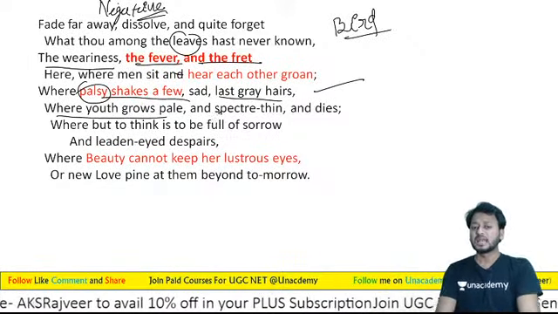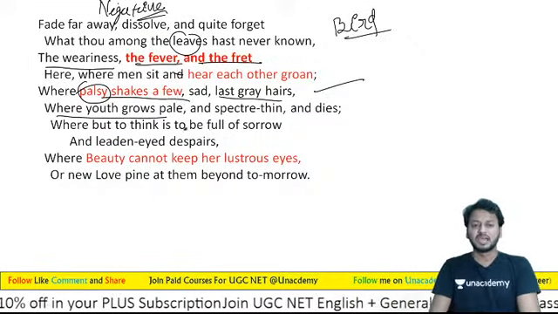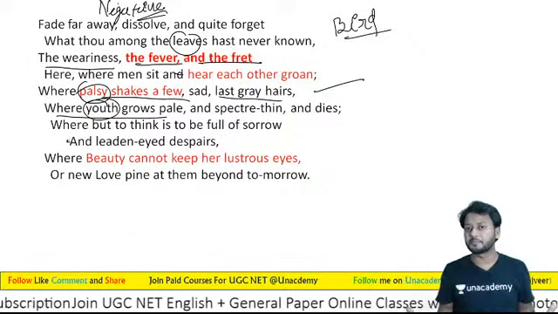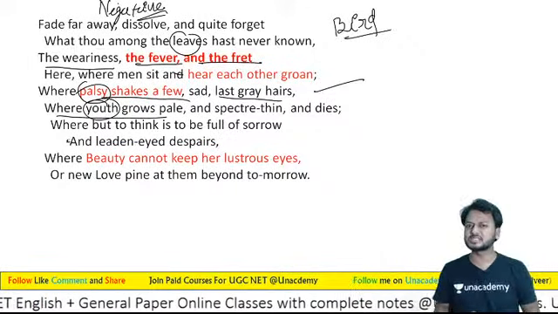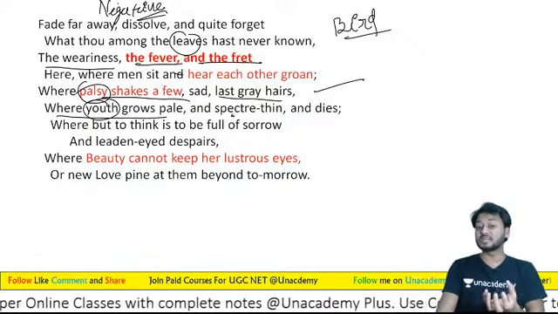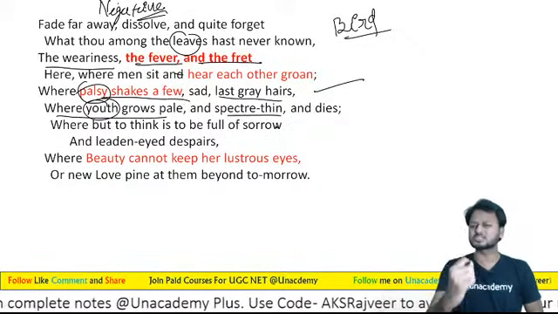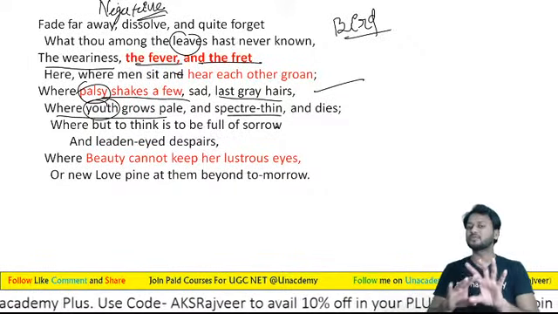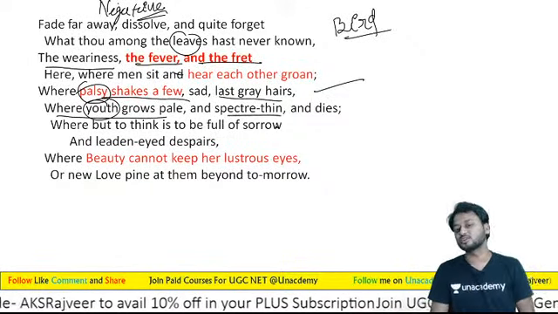So let us see: "Last gray hairs, where youth grows pale and spectre-thin." Where youth grows, young people, their faces, their bodies are going to be pale and spectre-thin, they are going to become a kind of ghostly figure and die. So learners, this is a description of the death of his brother. That is indirect, you can say.